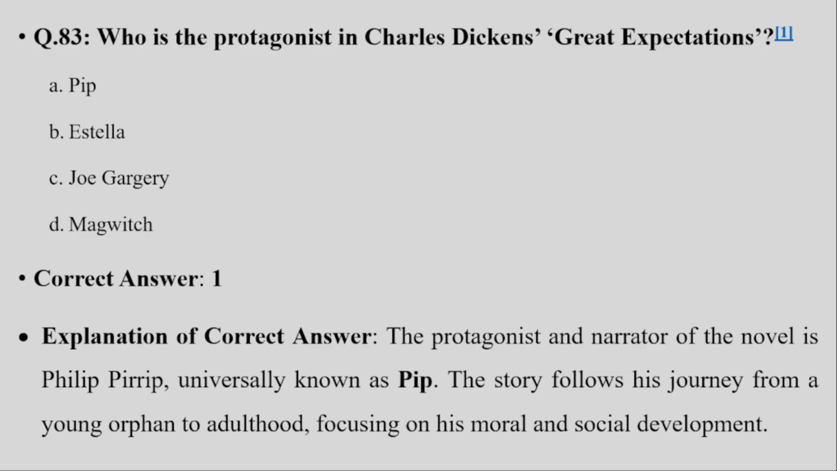Estella is the cold-hearted love interest. Joe Gargery is Pip's kind brother-in-law. Magwitch is a convict who acts as Pip's secret benefactor. All are central characters, but Pip is the protagonist.